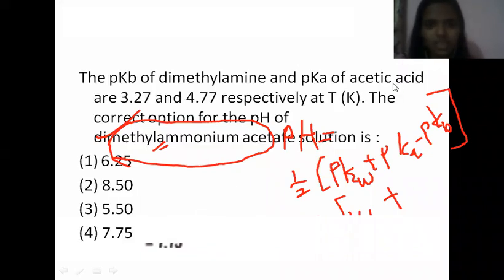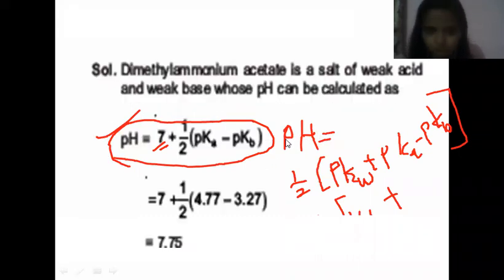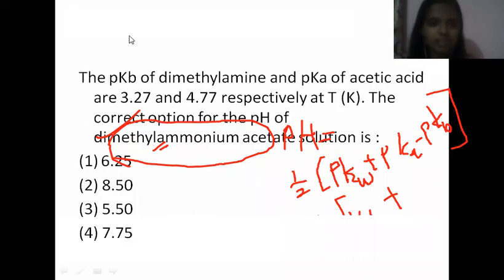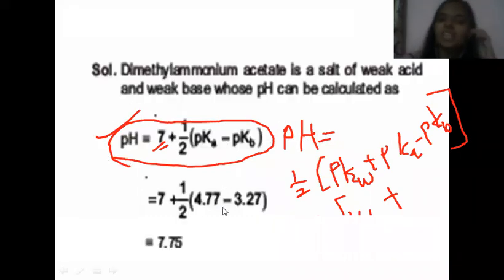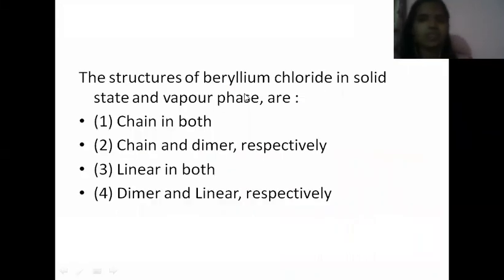Substitute this value carefully and you will get the answer as 7.75. That is the answer.